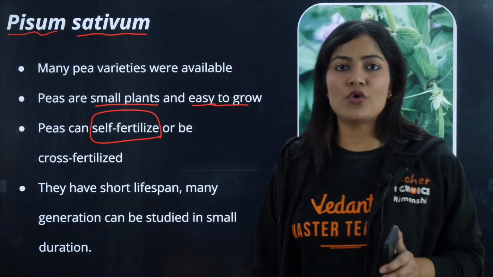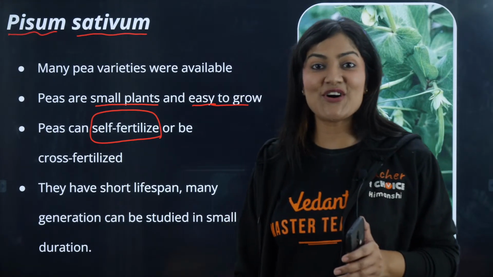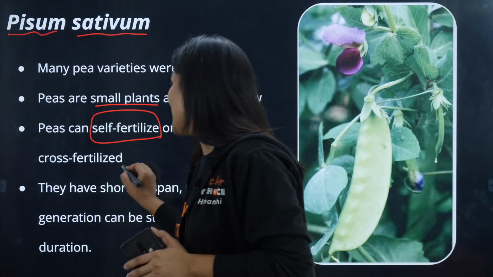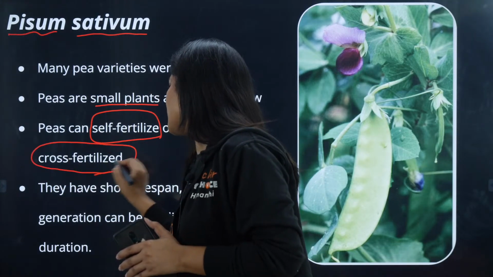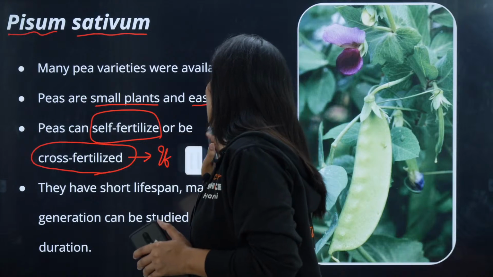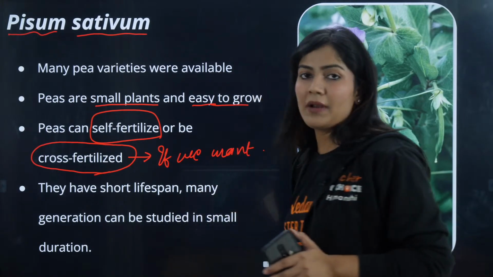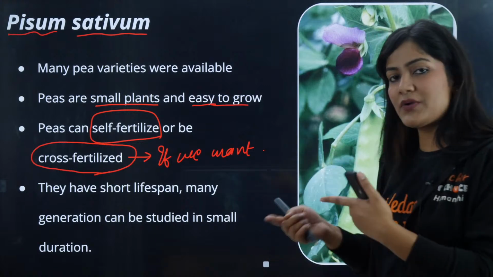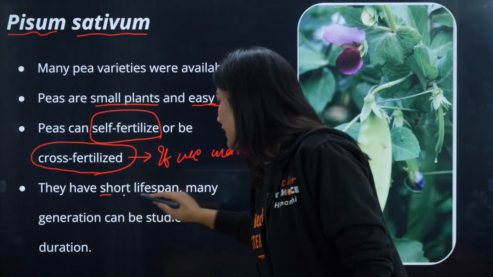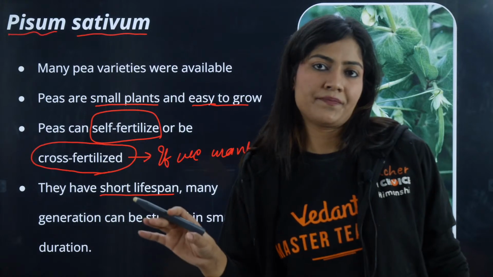It does not show cross-pollination naturally. But if we want, we can do cross-pollination very easily. So we can do the experiment and easily make a cross between the plants. And they have a short lifespan, which means in a shorter span, I can get the offspring.